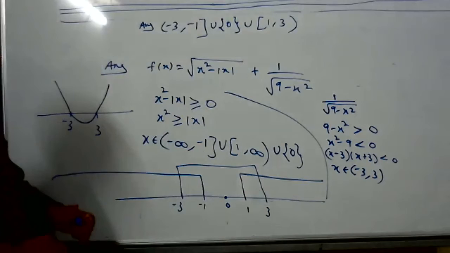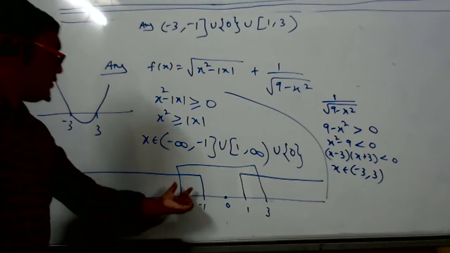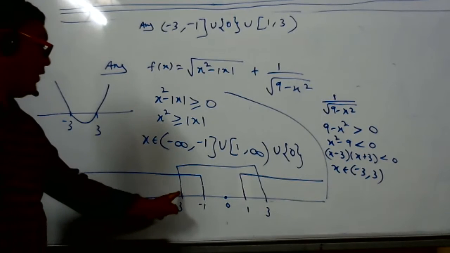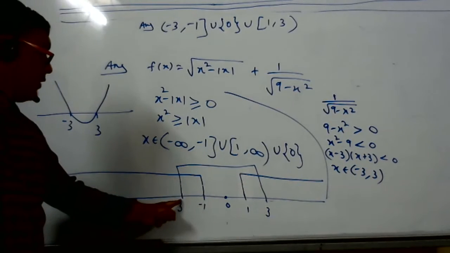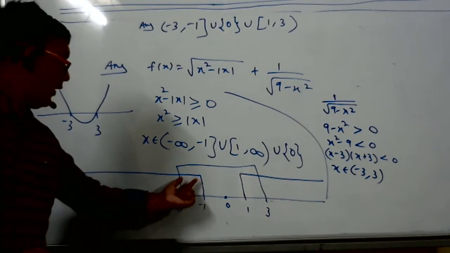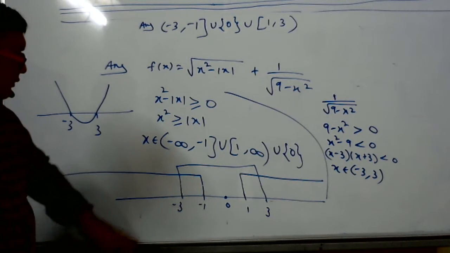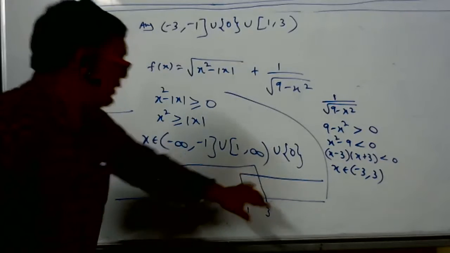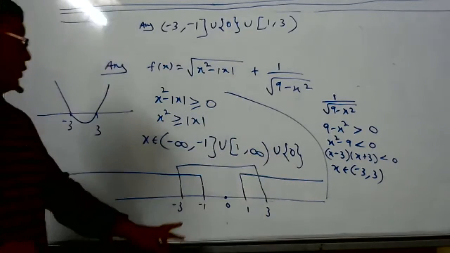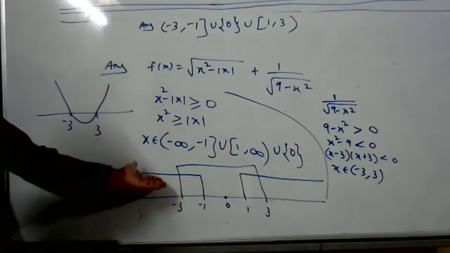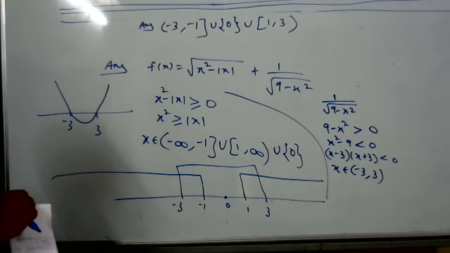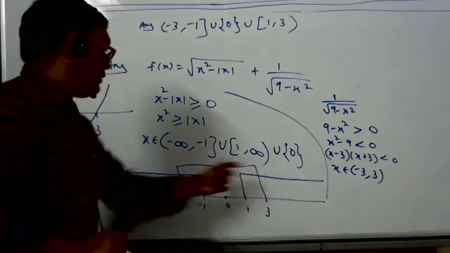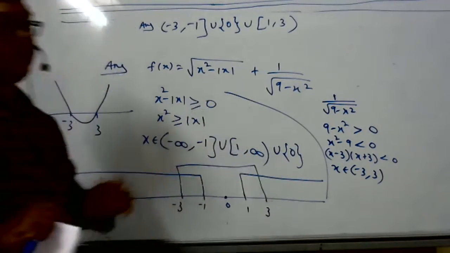Now, what is common in these lines? This area is common now. Minus 1 to infinity, and here minus 3 to 3. What is common? Minus 3 to minus 1. See, this area is common. Can you make it out, girls? Yes, sir. Minus 3 to minus 1. And here also there is a common part: 1 to 3, and 0 is there because 0 comes in minus 3 to 3. Very simple, number line. You can find the intersection. Minus 1 to infinity, 1 to infinity, minus 3 to 3. See what is common. This area is common in both.